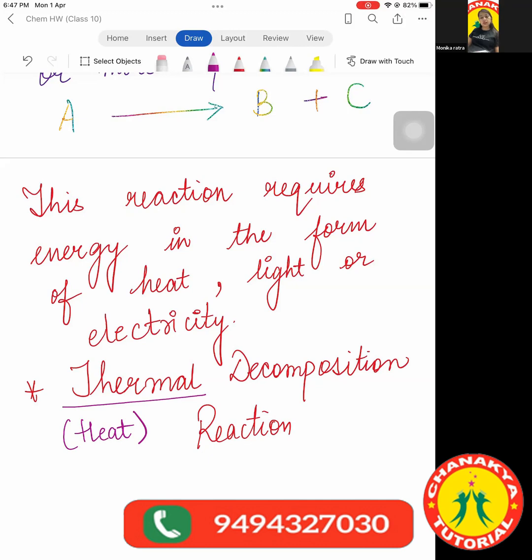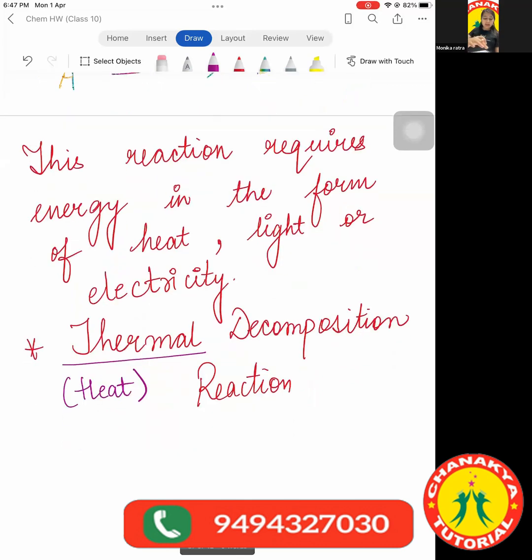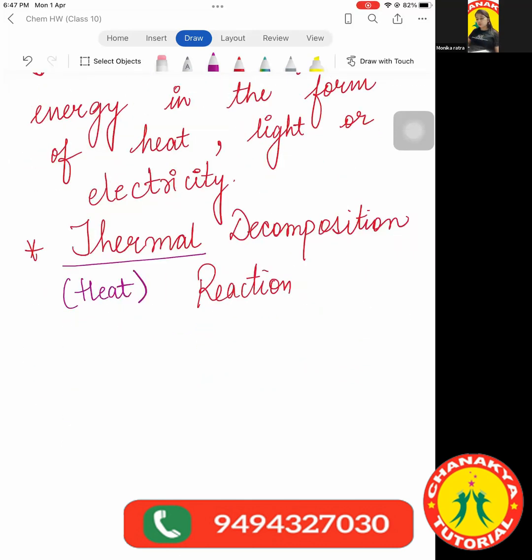Clear everyone? Any doubts still here? I'll give you the example of thermal decomposition, then we will move to the next one. And the example is very, very important. Why it is important, that also I will tell you. So the first example is lead nitrate, and you have to memorize these reactions.